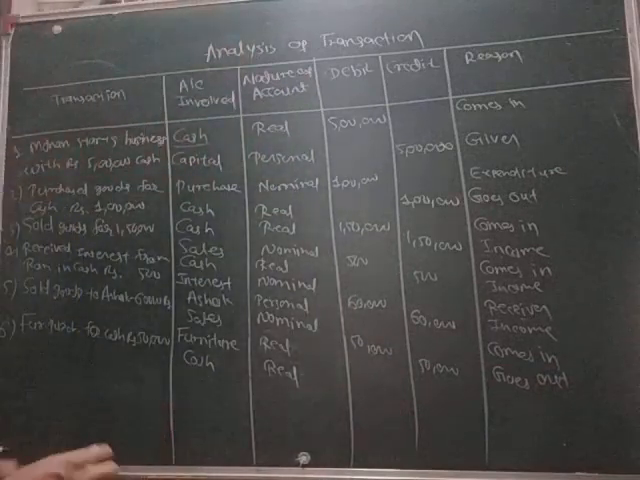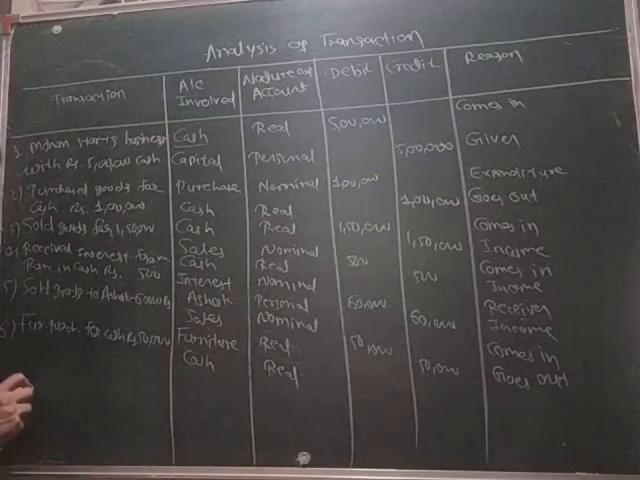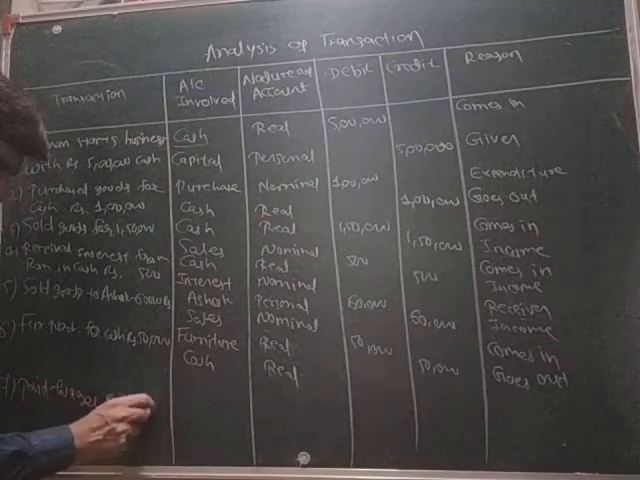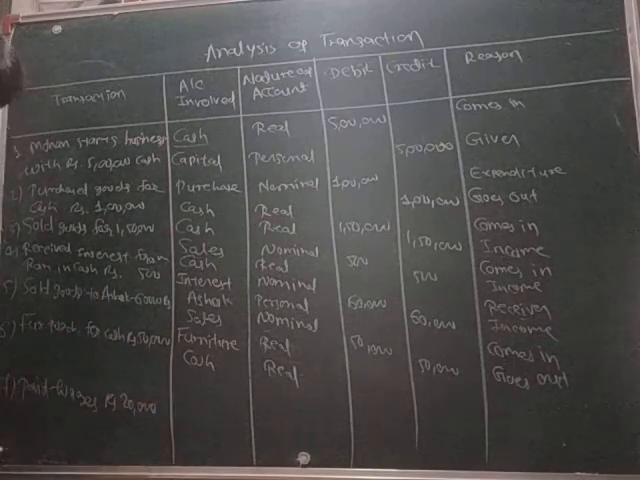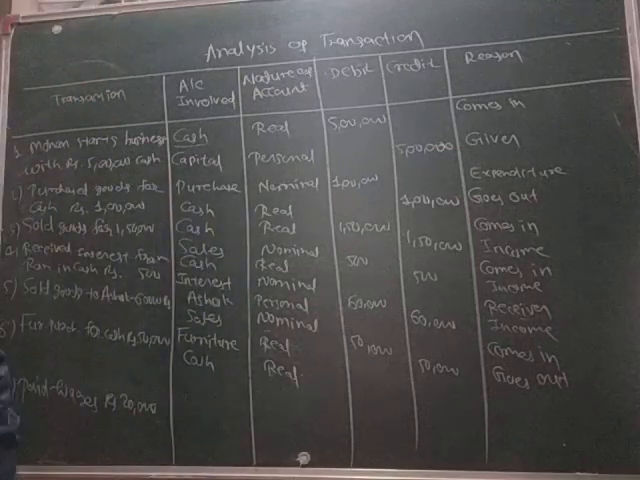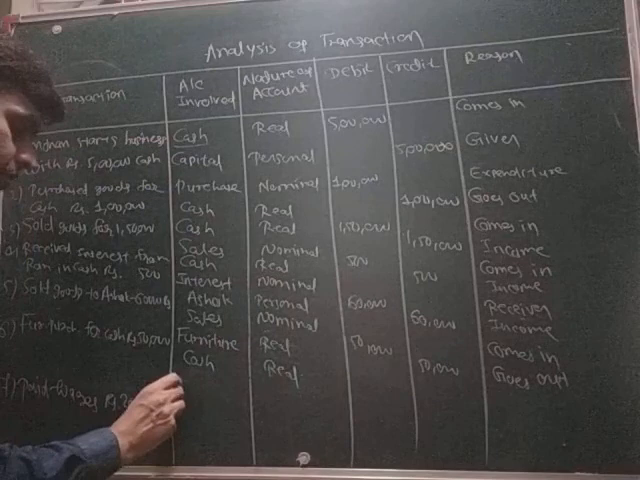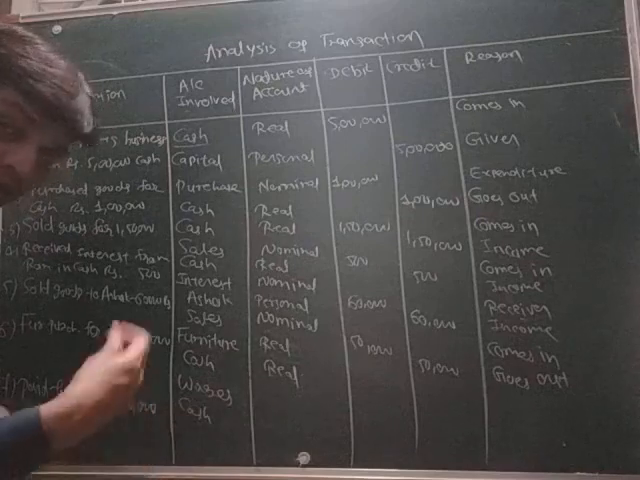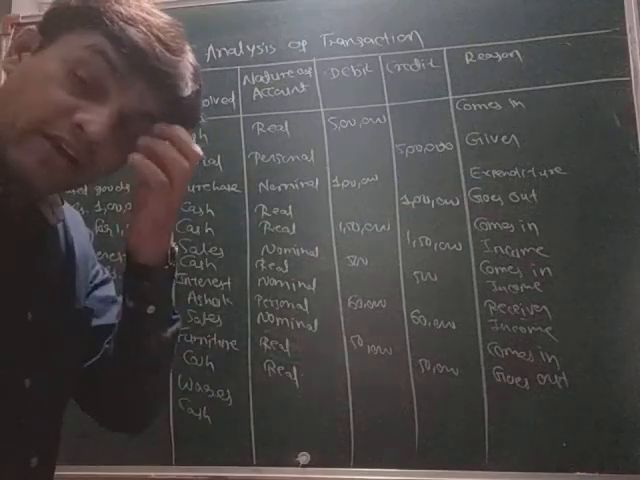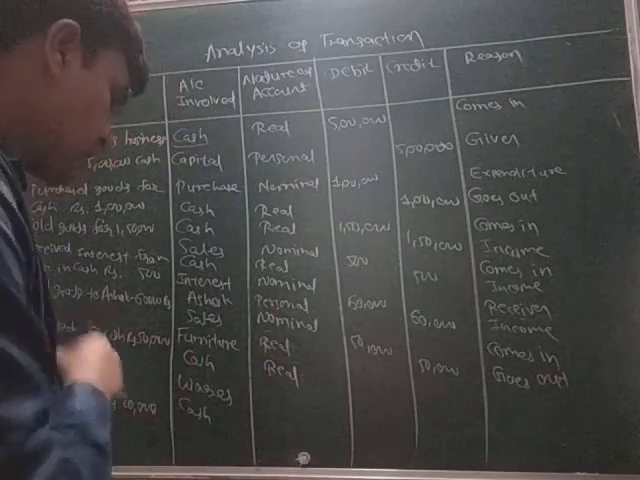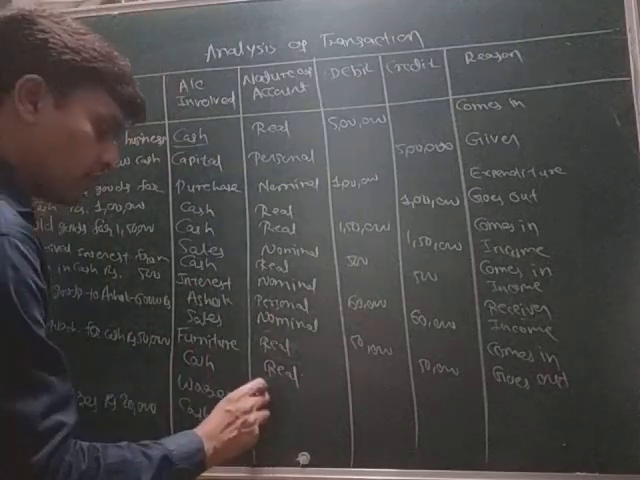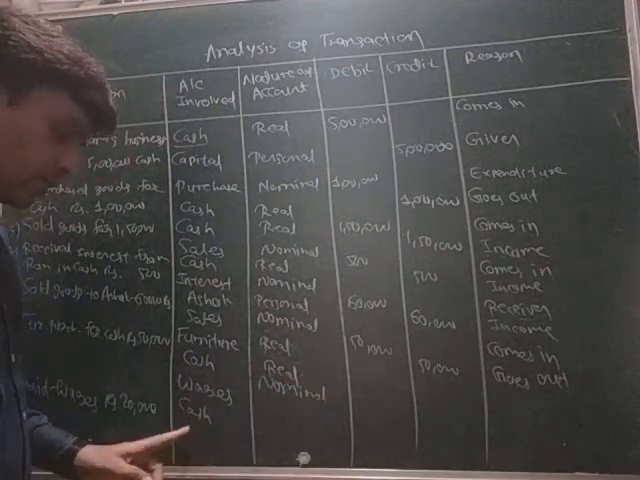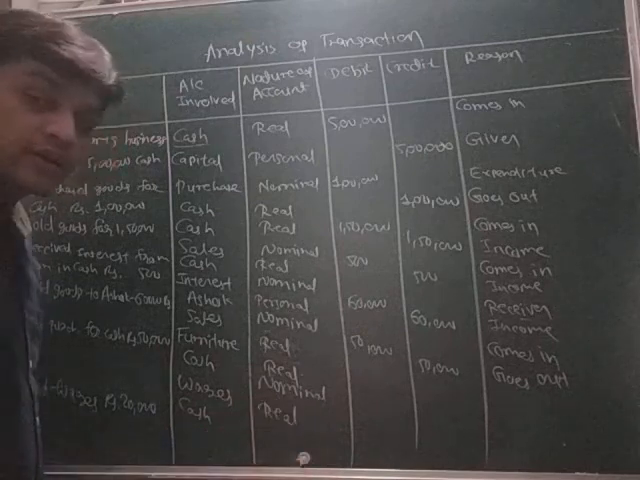Paid wages rupees 20,000, the last one. 20,000 is being paid for wages. So there are two accounts here: one is wages account, and paid means cash account. Paid and received, if such a word is given here, it means there is cash. Wages is an expenditure, so it will be nominal account, and cash is real account.